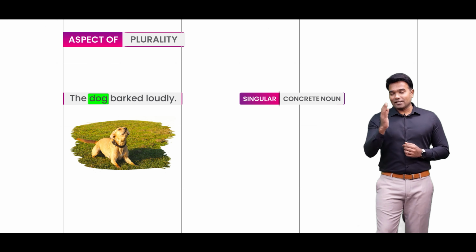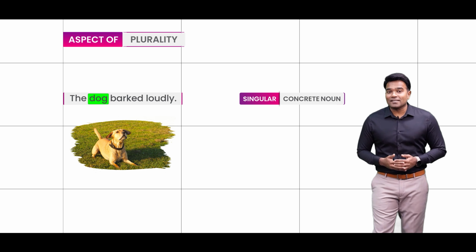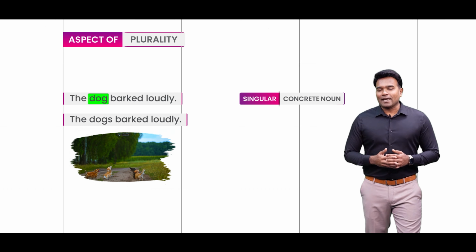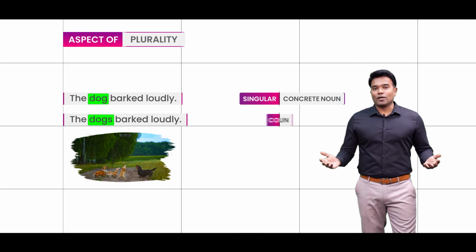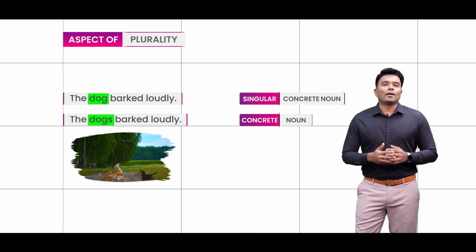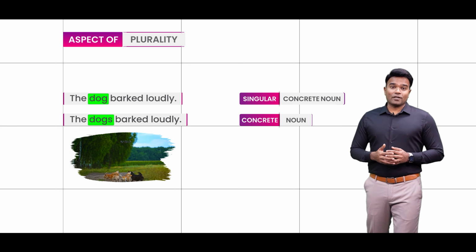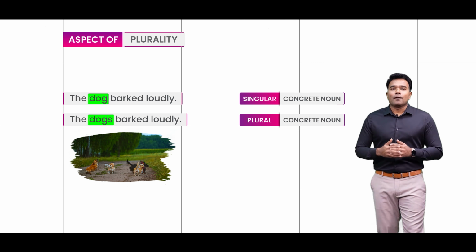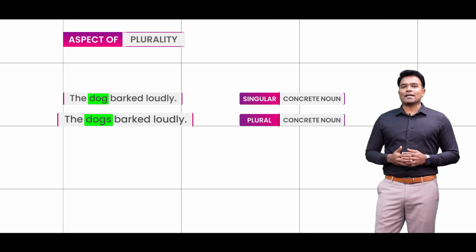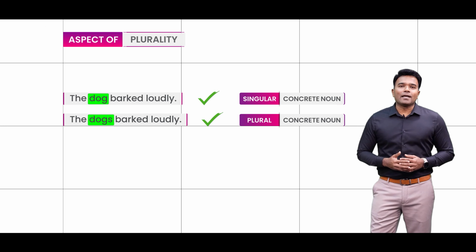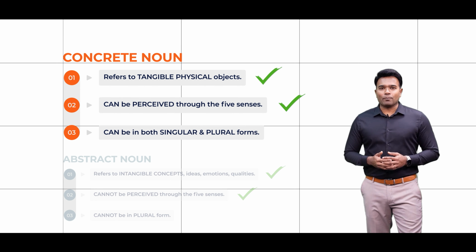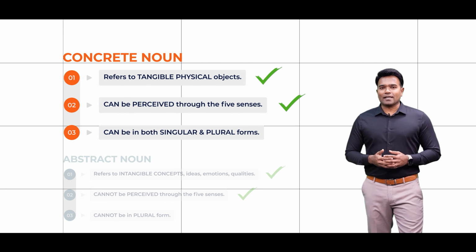But just in case I happen to rewrite the sentence like this: The dogs barked loudly. Well, here again, dogs happens to be a concrete noun, but it is not a singular concrete noun because you are referring to more dogs, and hence we call this the plural concrete noun. Both of these sentences definitely are valid in English, which only goes to show that concrete nouns can be both in the singular as well as in the plural form.